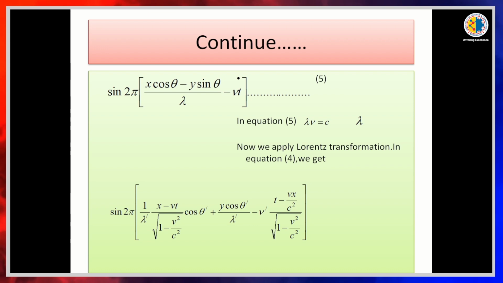After simplification we get the expression sin 2 pi into 1 by lambda dash into (x minus Vt) divided by root over 1 minus v square by c square cos theta dash plus y sin theta dash by lambda dash, minus nu dash into (t minus vx by c square) divided by root over 1 minus v square by c square.